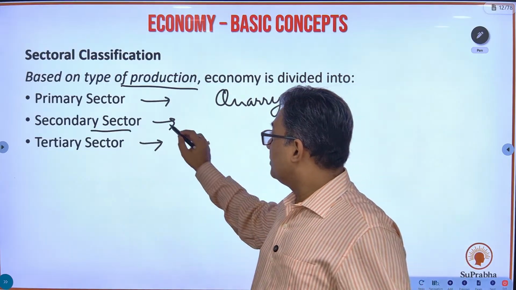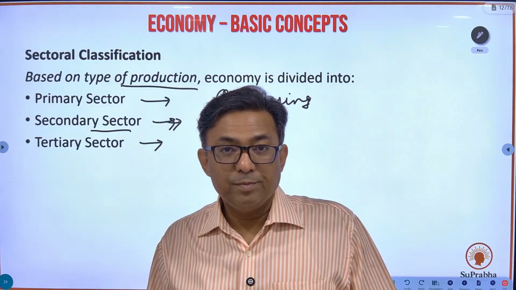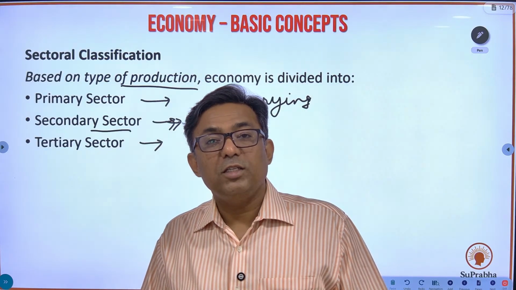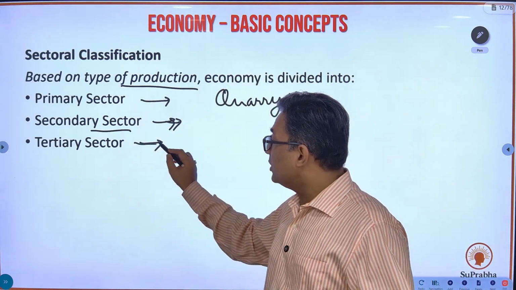Secondary sector, you use the stones to construct this building. So construction, manufacturing and production of utilities like electricity, water supply, okay, so that becomes secondary sector. So then what is tertiary sector?